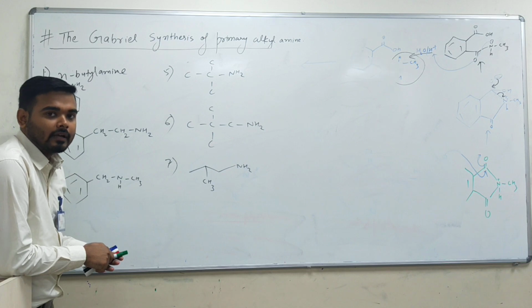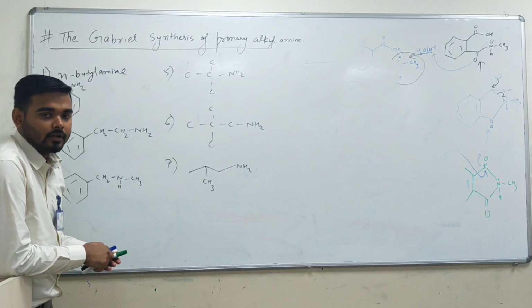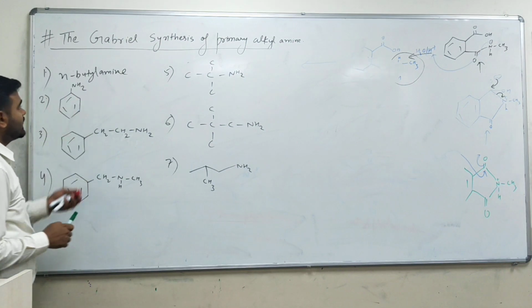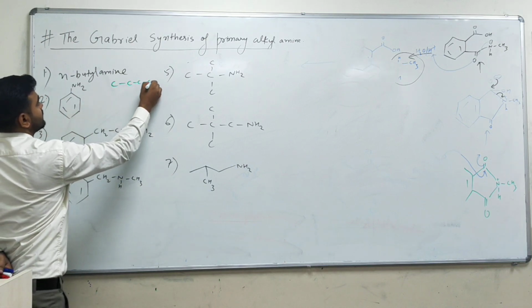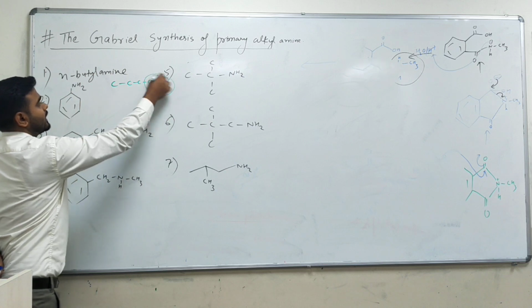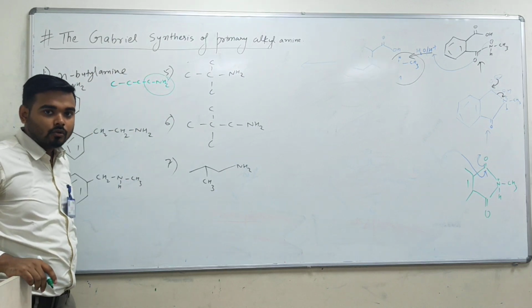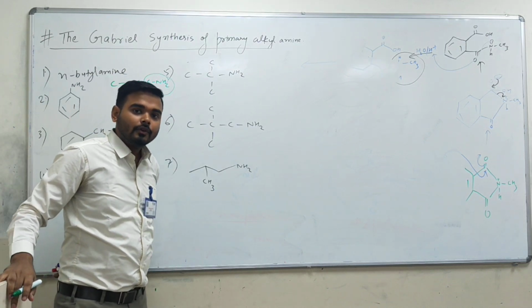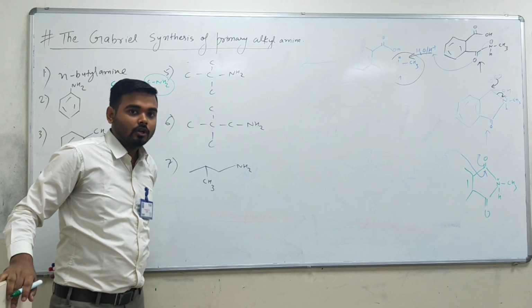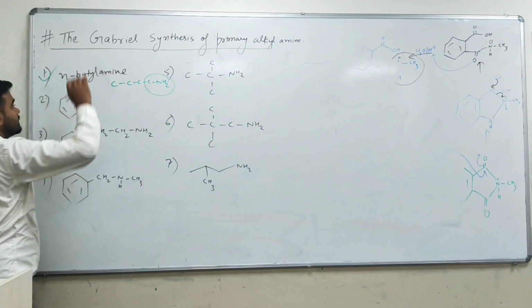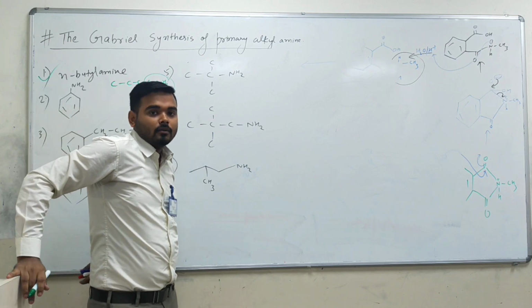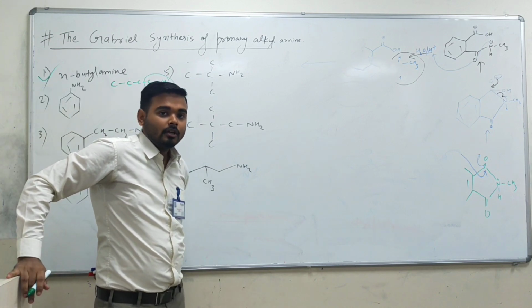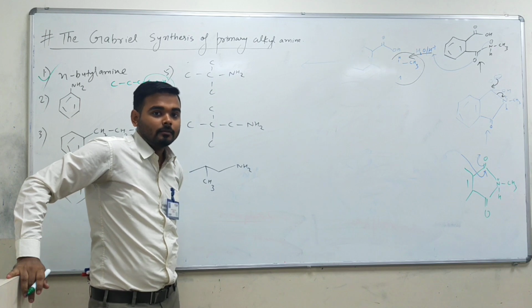This type of question has already been asked in your JEE Main examination, so be careful about that. If you see here N-butylamine, the structure is something like this. And here you are getting a 1 degree amine. What I told you is that in Gabriel synthesis you prepare 1 degree amines, no doubt. So yes, you can prepare this one without any doubt, because as you saw when we solved the mechanism, it follows the SN2 mechanism.